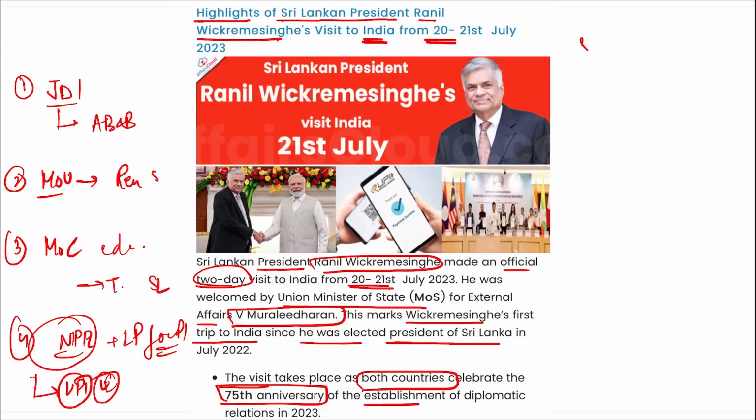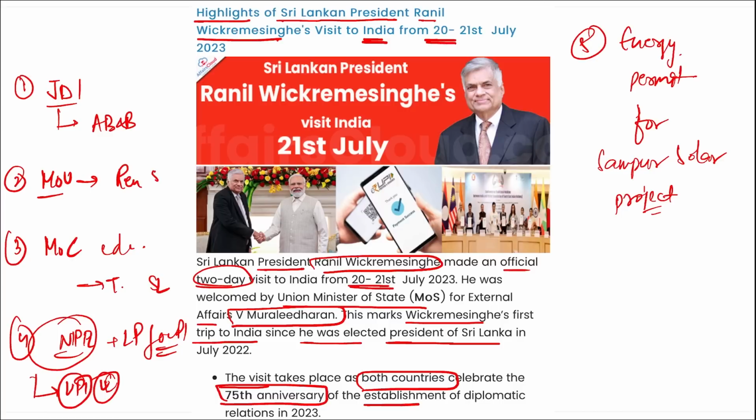Also, fifth was an energy permit for the Sampur Solar project. So these are the 5 MOUs and projects that were exchanged between India and Sri Lanka during Ranil Wickremesinghe's visit to India. And it was his first visit after becoming president.